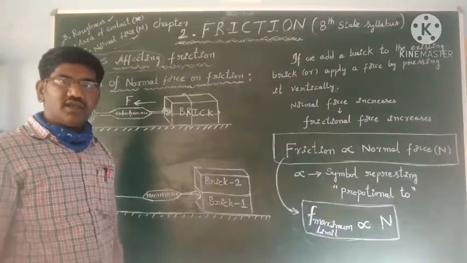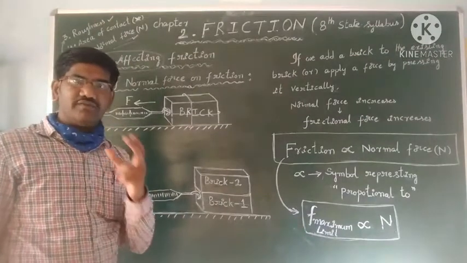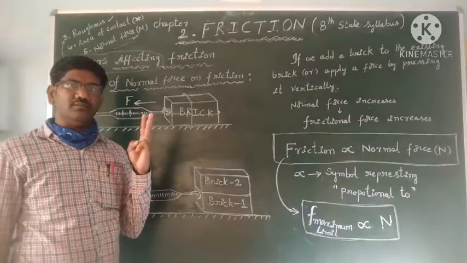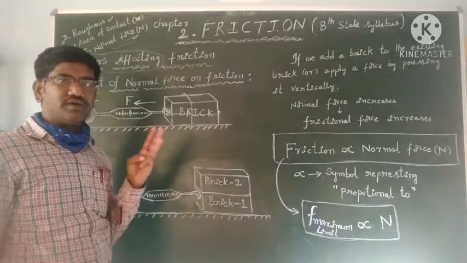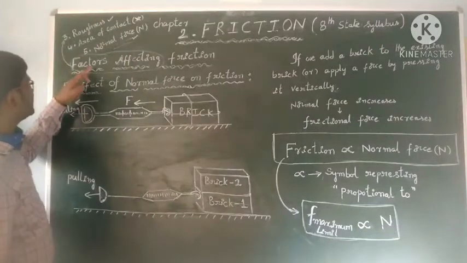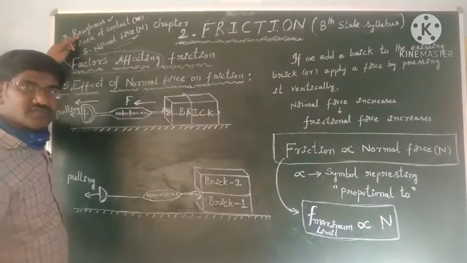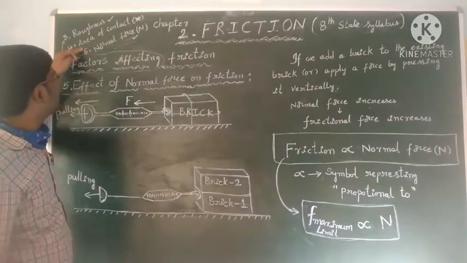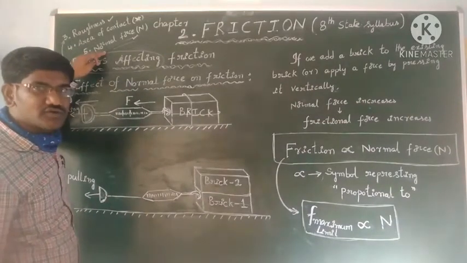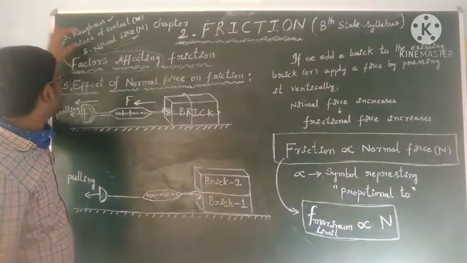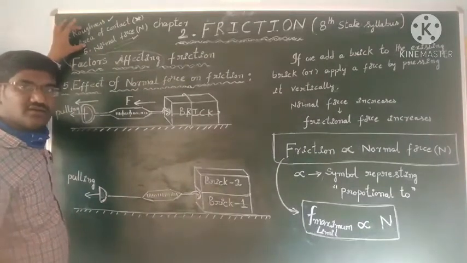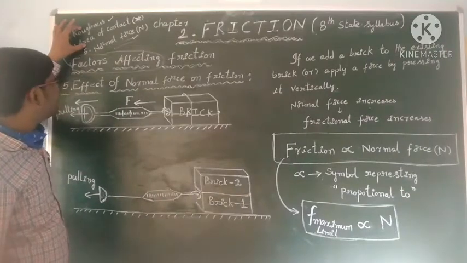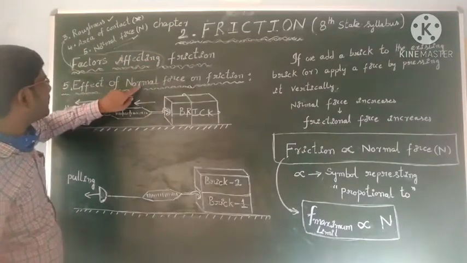Okay children, affecting factors of friction: in the textbook three things are mentioned for us. One is roughness, second one is area of contact, third one is normal force. And we have already learned these two activities. Now, does friction depend on normal force or not?